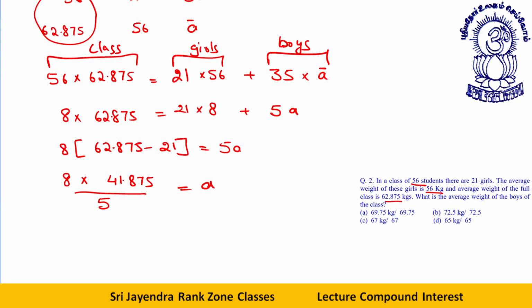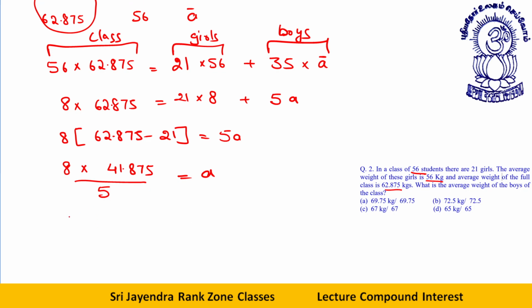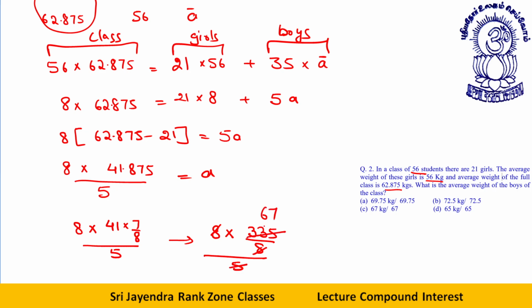A little bit calculative, but I'm sure, my dear students, you will be able to calculate that. See, this is 8. 41.875 means 41 and 7 by 8, divided by 5. So far it must be clear. Now this I can write as 8 into 41. 8 into 41 is 320. 320 plus 1, 328. 328 plus 7, 335. Divided by 8, divided by 5. 8 and 8 cancel. 5 cancels with this and will give me 67.